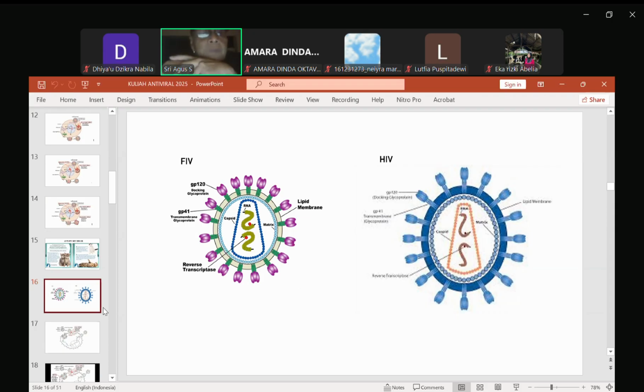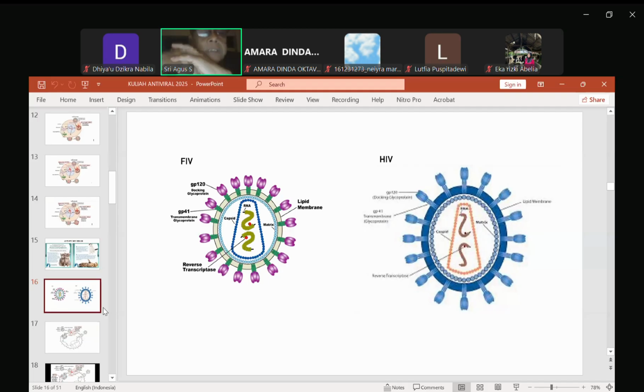Memang penemuan obat antiviral ini sangat sulit, karena harus selektif. Selektif hanya membunuh virusnya, tidak boleh membunuh sel normalnya, karena virus itu hidupnya intrasel. Jadi obat ini harus tepat sasaran pada sel yang terinfeksi virus.